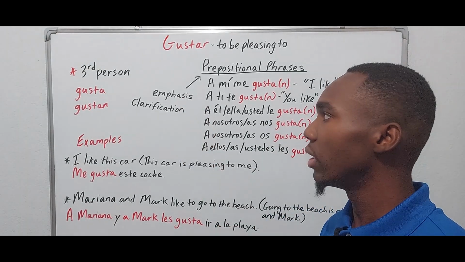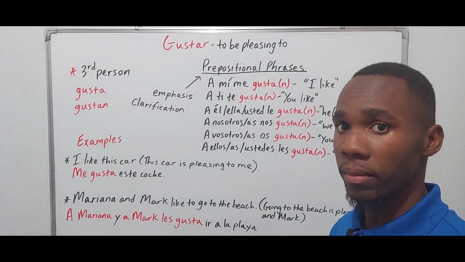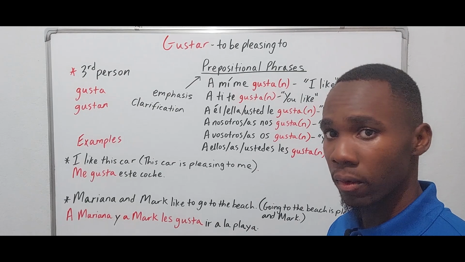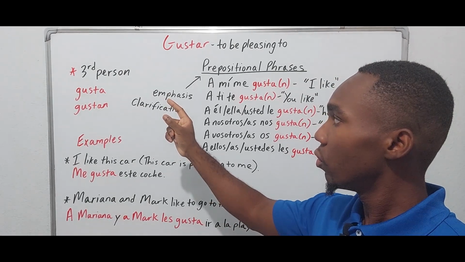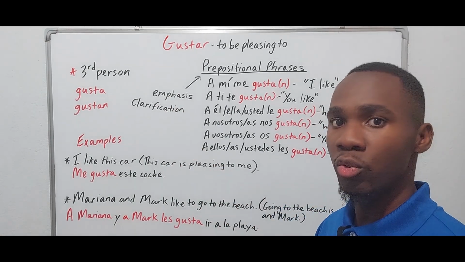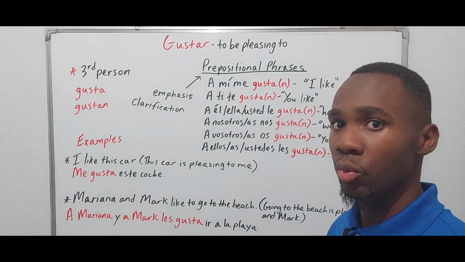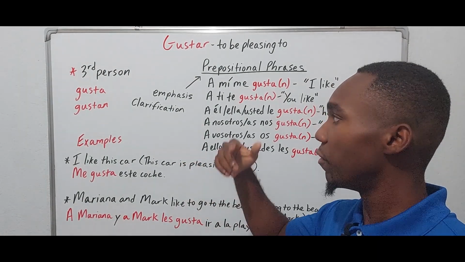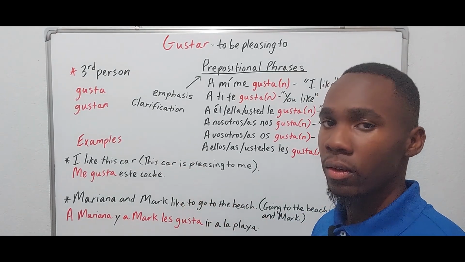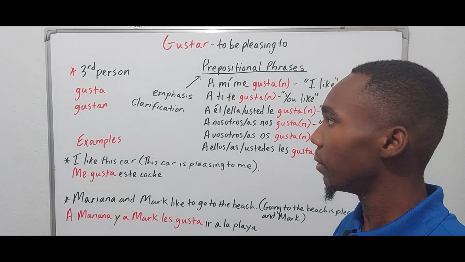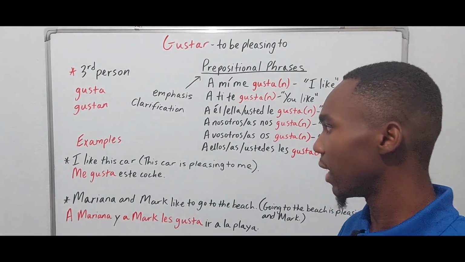So gustar is used in the third person, singular or plural, depending on what follows, right? Depending on what is being liked or what is pleasing. Gusta would be used with singular nouns. If something singular is being liked, you would use gusta. If it's plural, it would be gustan, right? So, okay, let's look at a few examples.